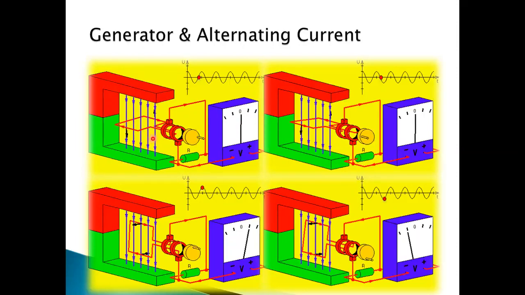Right now you see the position of the coil. That means the magnetic field line is exactly perpendicular to the plane of the area of the loop. And here you see that the magnetic field line is parallel to the plane of the area, and here again parallel, and here maximum.